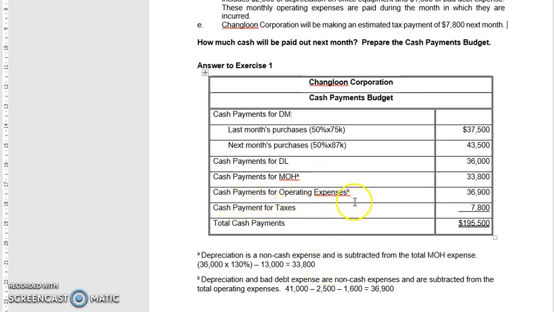Cash payment for operating expenses, okay, 41,000 minus 2,500 minus 1,600 and you get 36,900. And then cash payment for taxes, and you get total cash payment of $195,500.